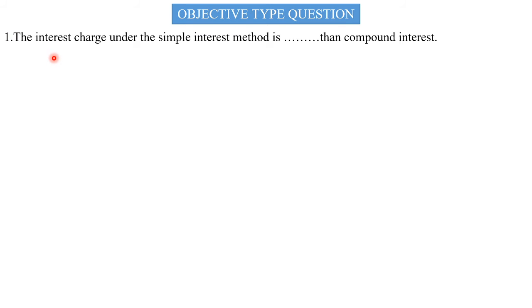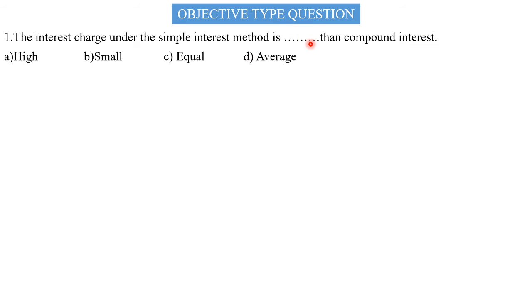Number 1. The interest charged under the simple interest method is dash the compound interest. High, small, equal, average. The interest charged under the simple interest method is smaller than compound interest.